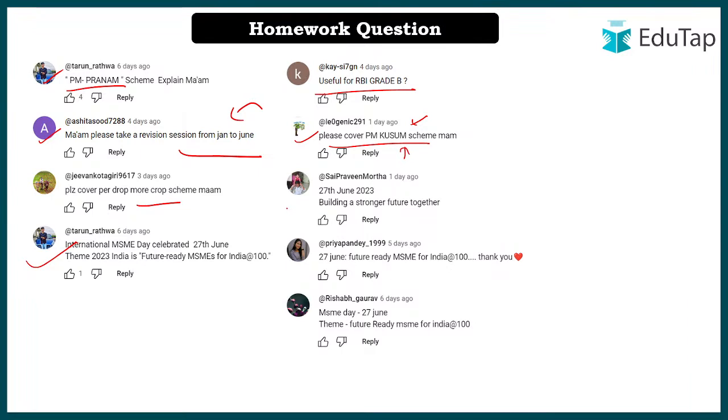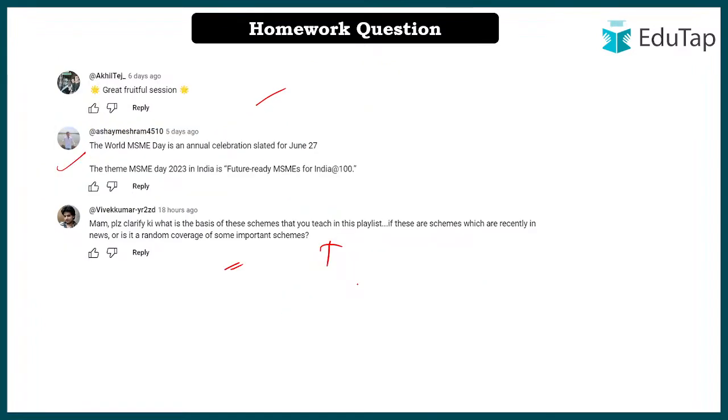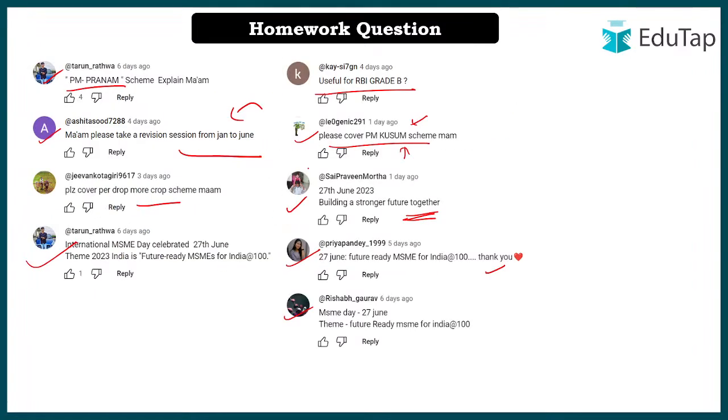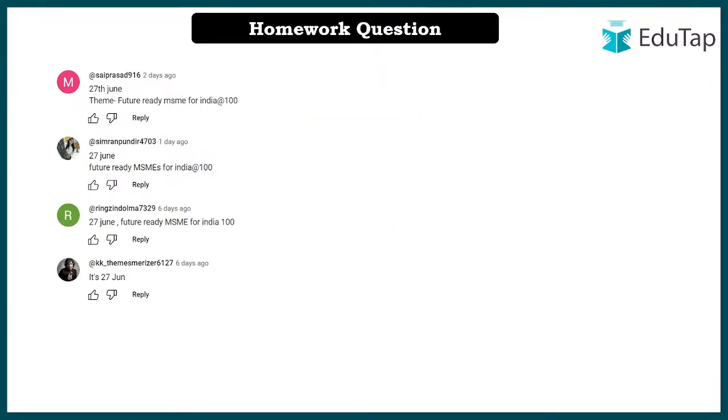And Sai, I think your second, yeah, the theme, it is wrong. Okay, so Priya said the right answer. Welcome, Priya. And then Rishabh saying the right answer. Okay, and I think Sai, your doubt is clear, because that is for the Global Council of Promotion of International Trade, the answer that you have given. Okay, and then Sai said the right answer. We have Simran saying the right answer. We have Ring saying the right answer. We have Theme saying the right answer.